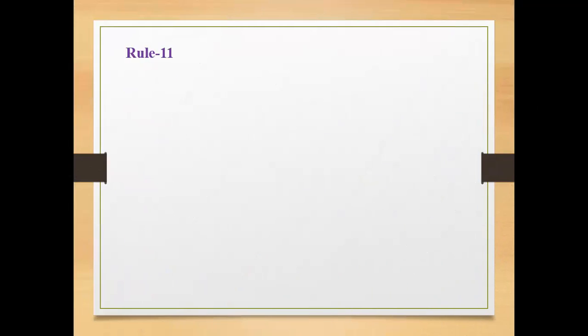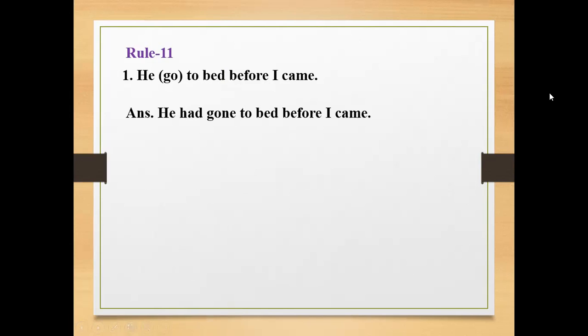Rule 11. He go to bed before I came. This is an example of past perfect tense. So here there are two actions. One is he go to bed, another is he came. So the first one will be past perfect tense, the next one will be past indefinite tense. So the answer will be: he had gone to bed before I came.